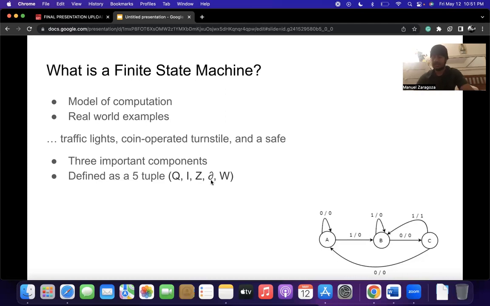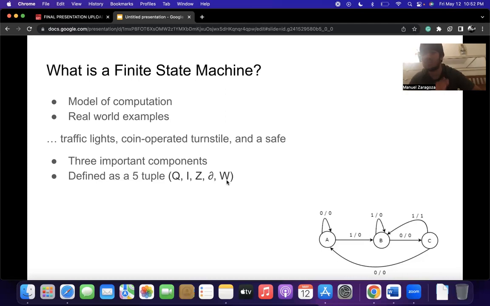I think this is delta, I'm not too sure. It's the mapping of input symbols times Q into Q, called the state transition function. And then W is the mapping of input symbols times Q onto Z, called the output function. Then A is the set of accept states, where F is a subset of Q.